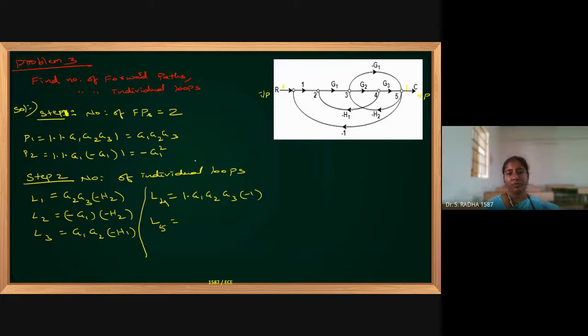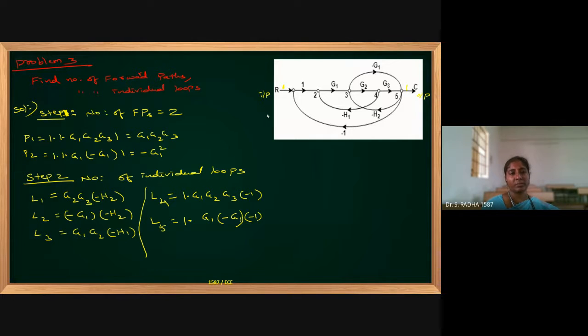I can try one more thing like this. 1 into G1. After G1, I can go with minus G1. After that, minus 1 in the downward direction. So this is another closed path, L5. After 1, G1, then upward direction minus G1, then downward direction minus 1. This is also one closed path.